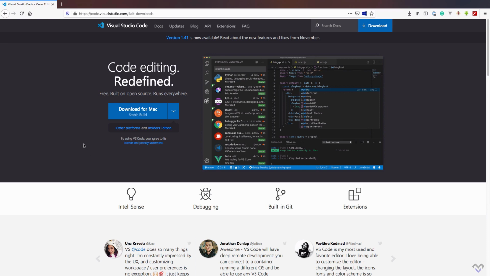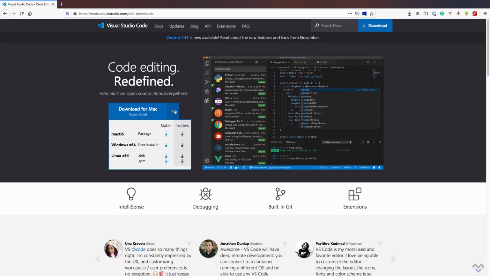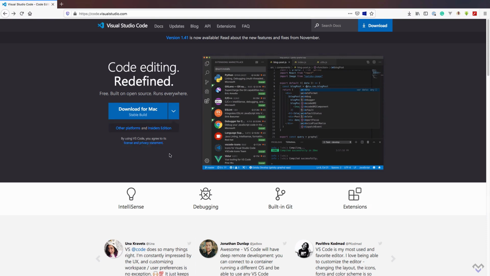To get started with VS Code, download and install the appropriate version for your operating system. Once it is installed, open it up. Not to worry if yours doesn't look exactly like mine in terms of appearance, because mine has been heavily tweaked and customized. For us to have something to work with, I have created a fresh Adonis application, which you can create using the Adonis CLI.